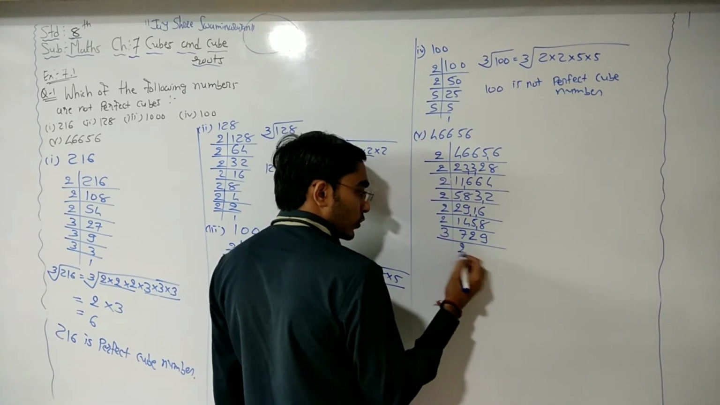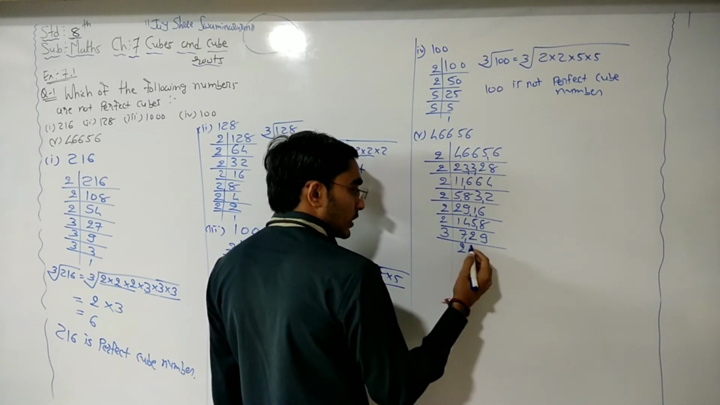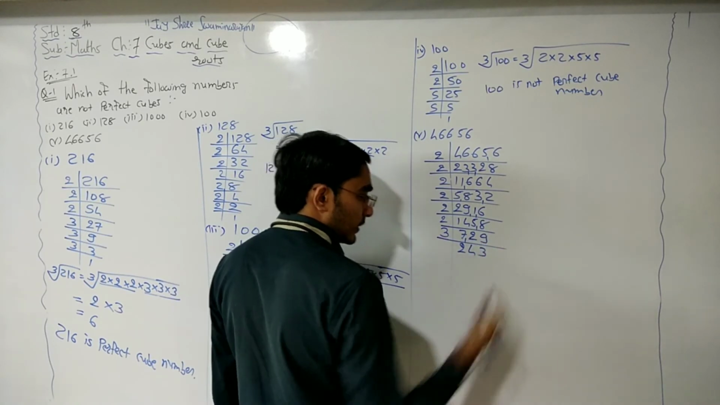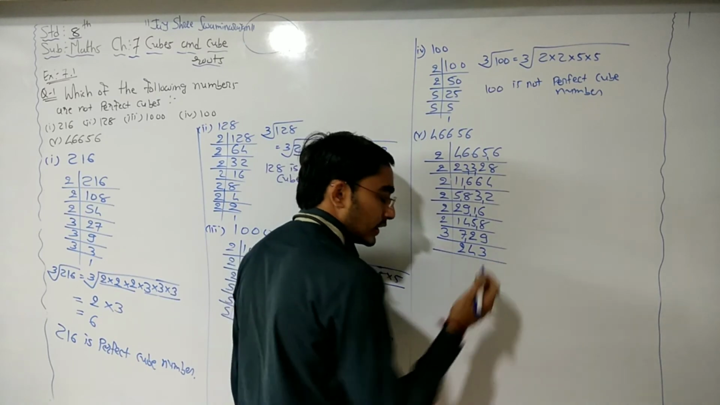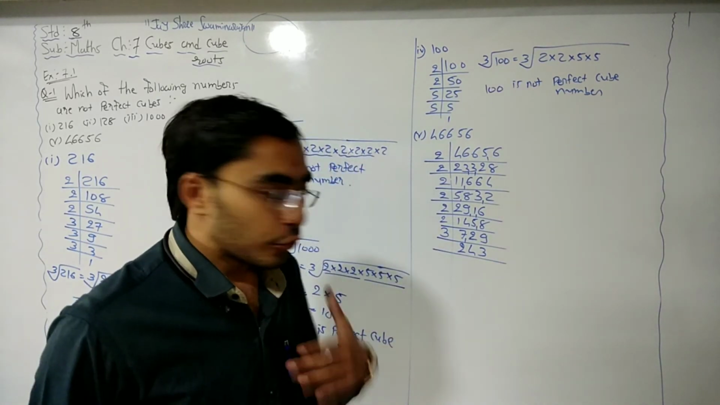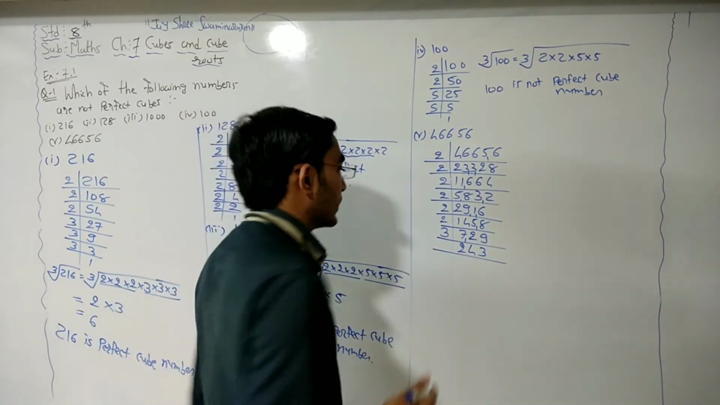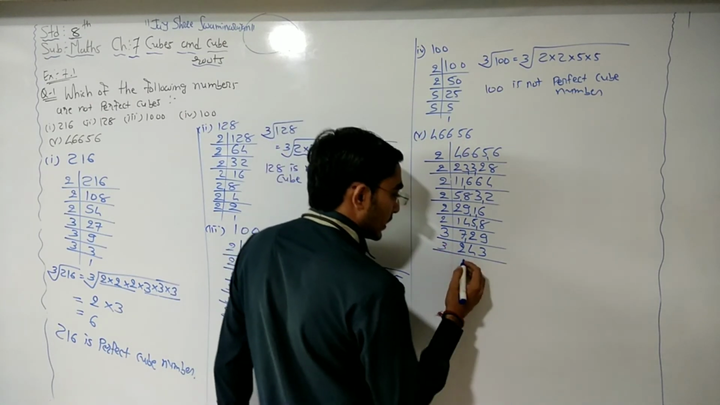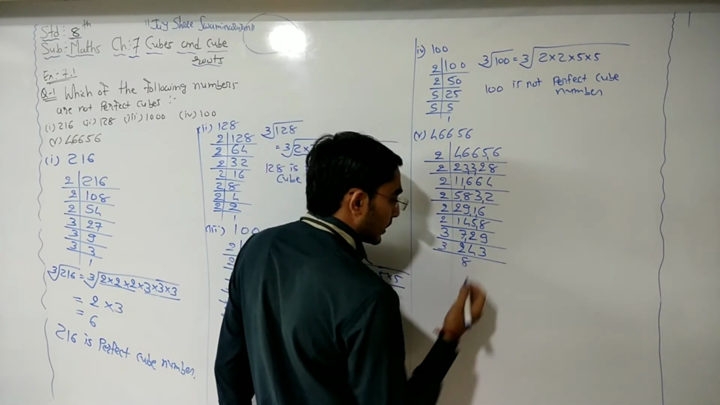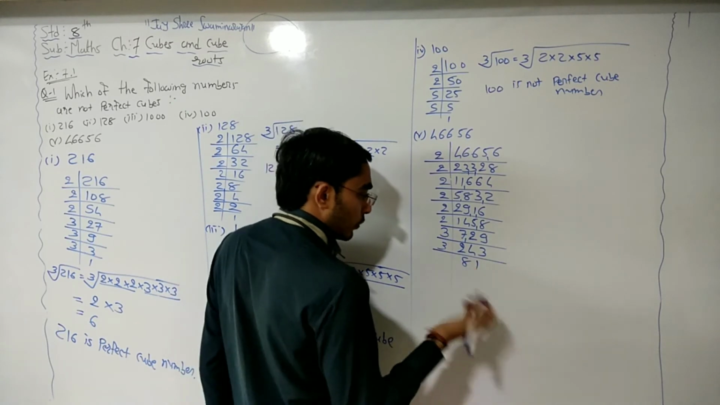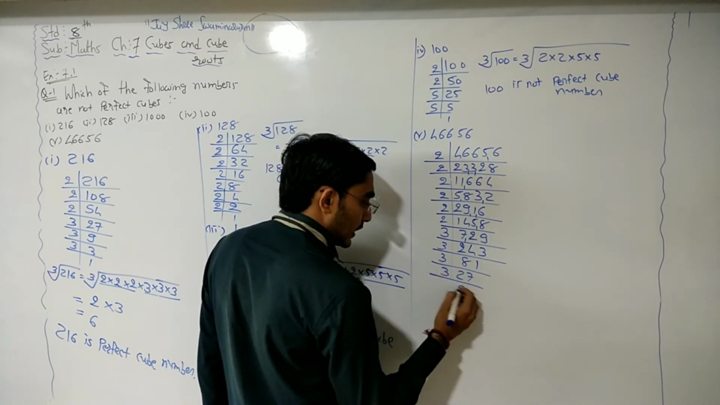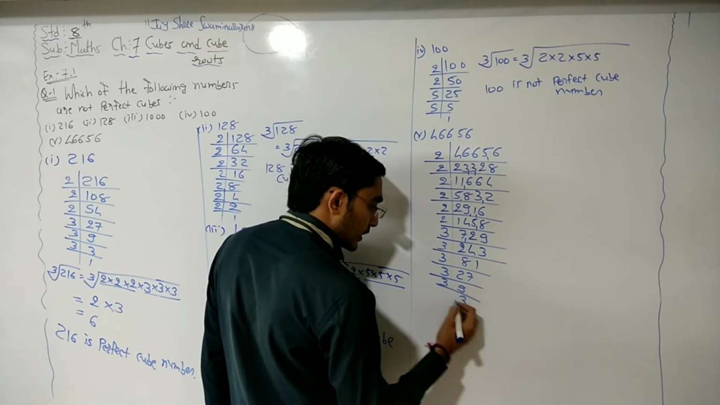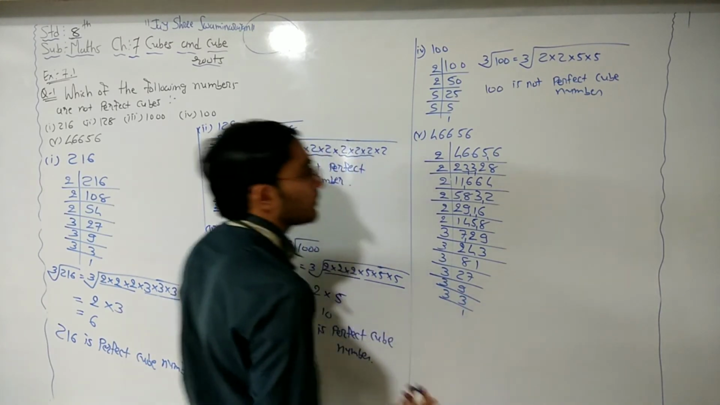So 3 2s are 6, 1 remainder 12. 3 4s are 12 and 3 3s are 9. Now 2 plus 4, 6 plus 3, 9. Again 9 is divisible by 3. So this number is divisible by 3. So here 3 8s are 24 and 3 1s are 3. Now for 81 we know that 27 3s are, 9 3s are, 3 3s are and 3 1s are.